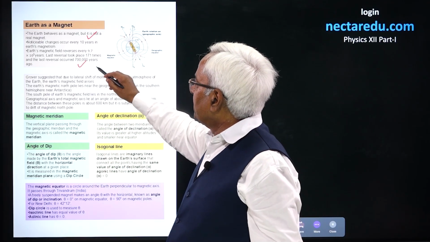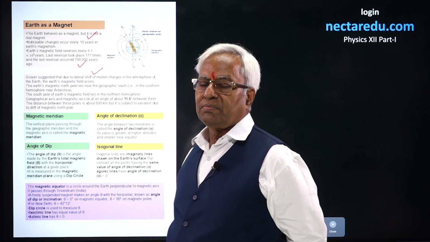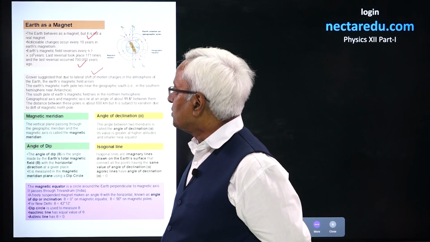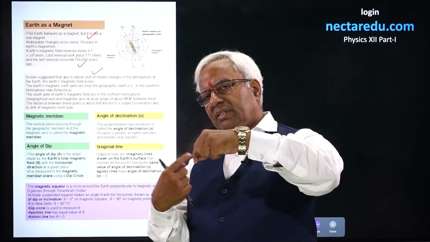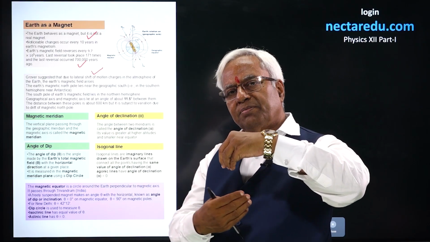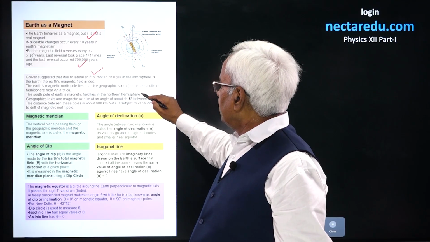It's given over here. First of all, why the Earth behaves as a magnet, this idea was clarified by the scientist Grover. Because of the Earth's rotation, the current loop around the surface of the Earth gives rise to the behavior of Earth as a magnet.